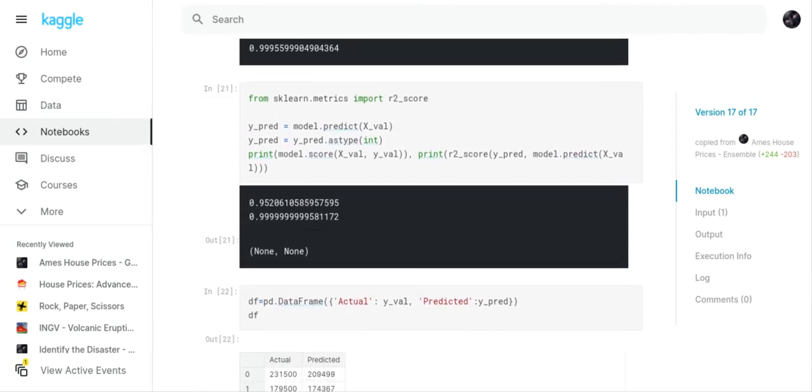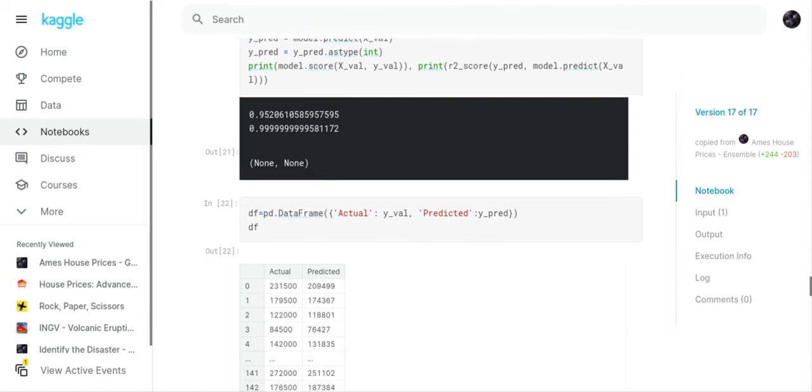So now we're predicting our validation set, and when we predicted on the validation set, I got 95.21% accuracy, and then I also printed up the R2 score, which gives you 99.99 accuracy as well.